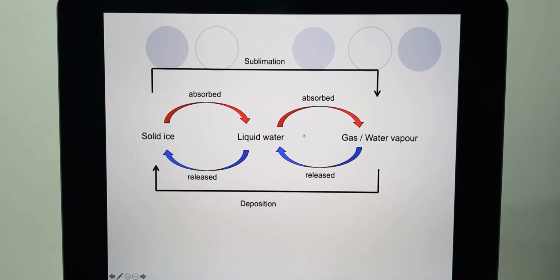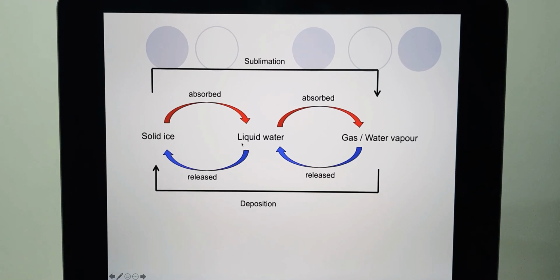From liquid water, when you boil the water, the heat is absorbed by the water, and then it will change state to become water vapor. From the gas, from water vapor, when you have condensation, it will become liquid water, whereby the heat is being released.